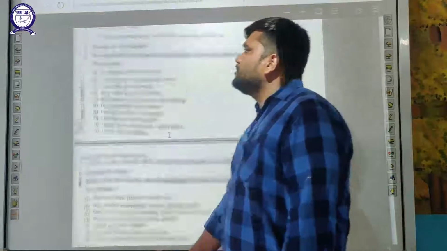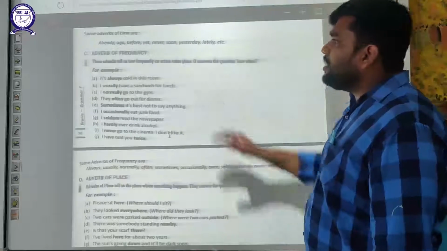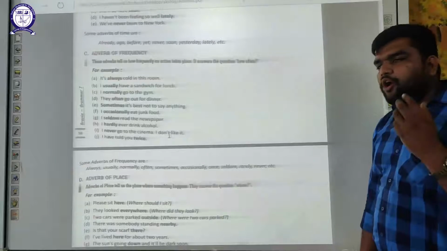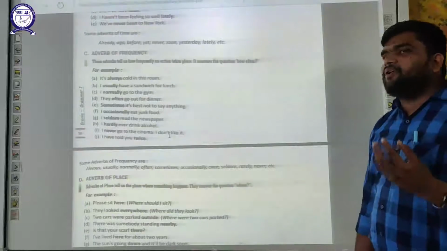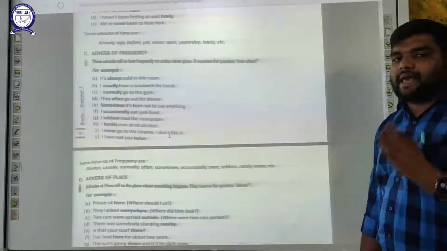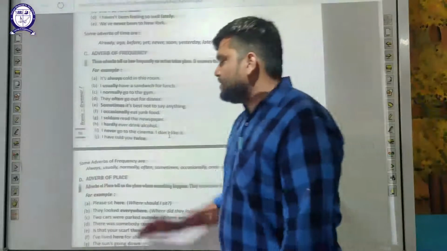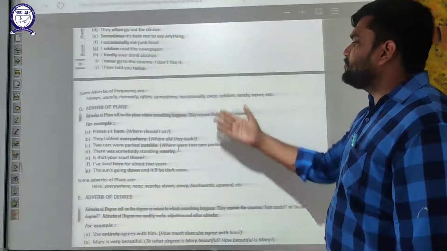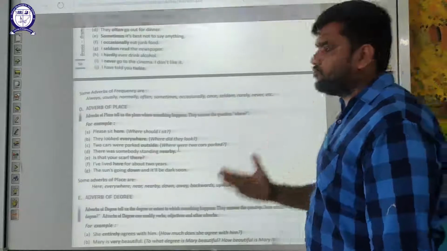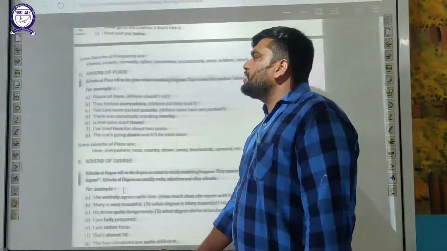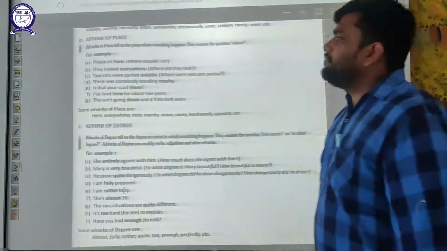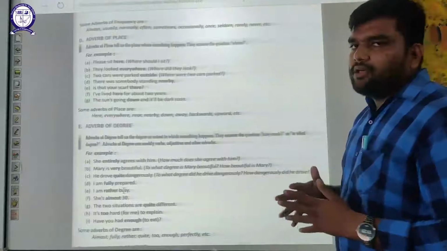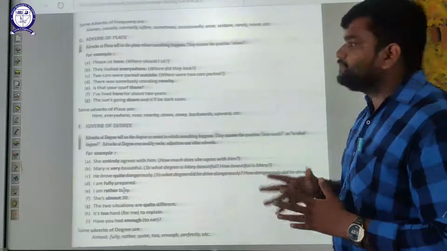So these are the adverbs of frequency. Okay. Adverbs of frequency tell you how often, how rapidly, with what speed the same thing is happening. So these were the examples. Some more adverbs of frequency: always, usually, normally, often, sometimes, occasionally, once, seldom, rarely, never, etc. Now moving on to the next one, that is adverb of place. Adverbs of place tell us the place where something happens. It answers where.